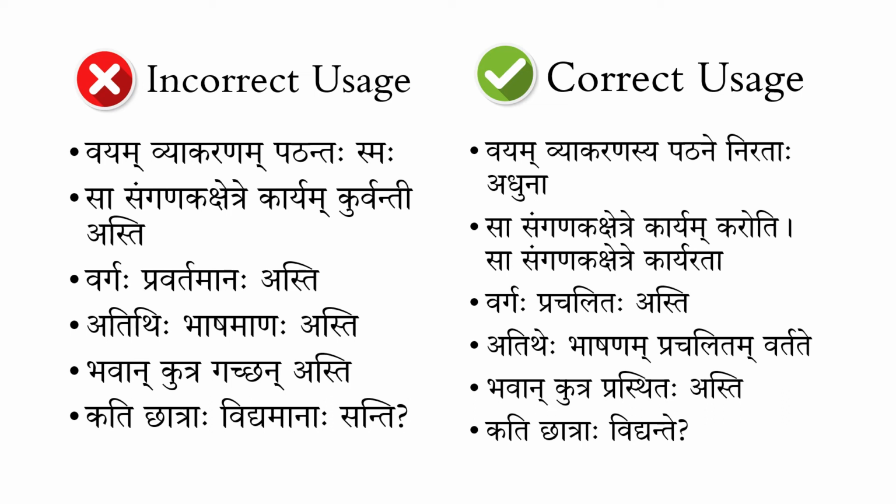Vargaha prachalitaha asti. So as you see on the top also, first one nirata, and then karyarata, prachalita. Here we are using another krut pratyaya, the ta pratyaya, to indicate the state of the namapad here, or the subject here. So vayam nirataha. Here also nirata is visheshanam, but it is indicating the current status of us.